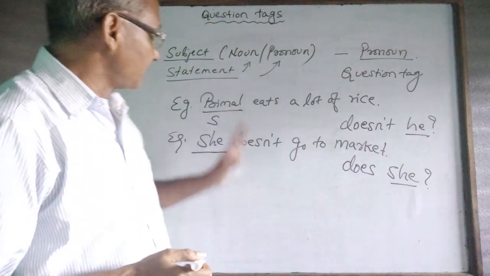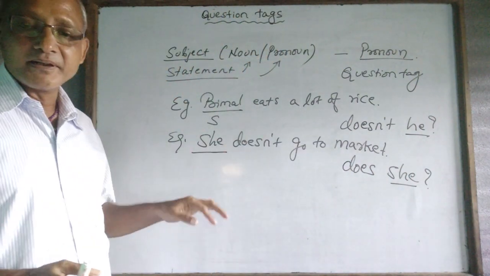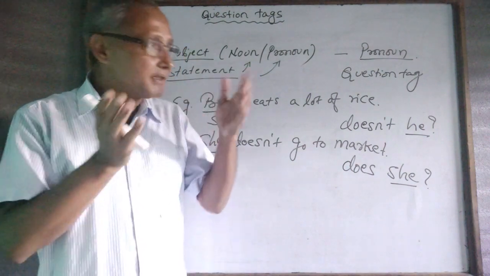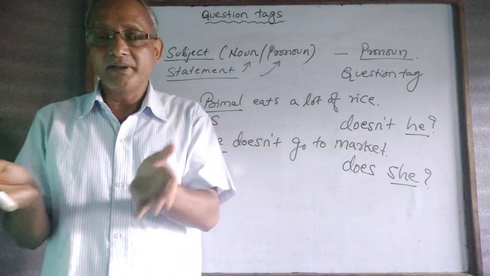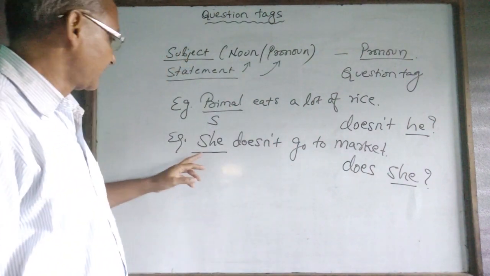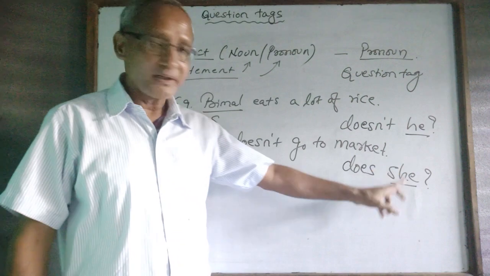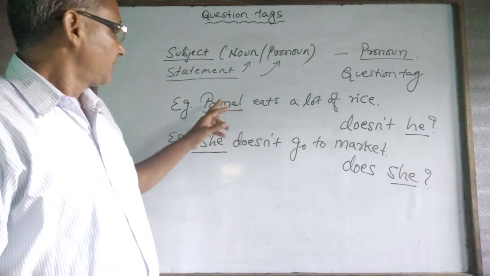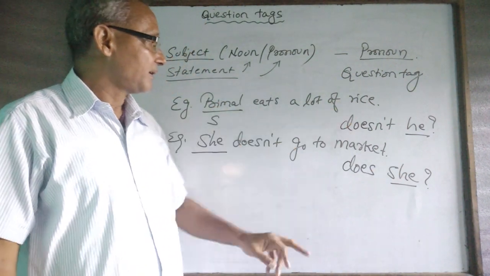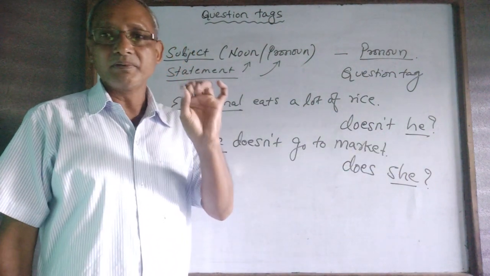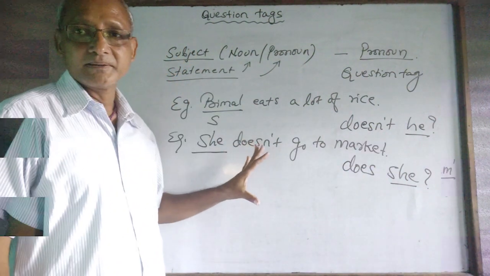According to this, you can see affirmative sentences have the negative tag. Negative statements have the positive tag. Like this is negative: she doesn't go to market, it has a positive tag. This is a positive statement, it possesses a negative tag. This is the first principle of the question tag.